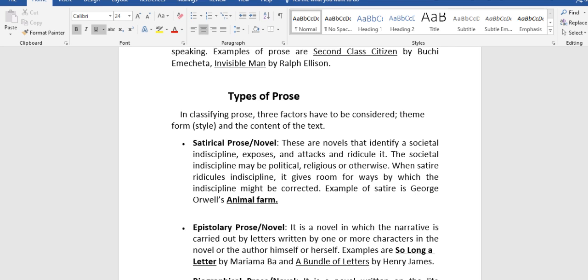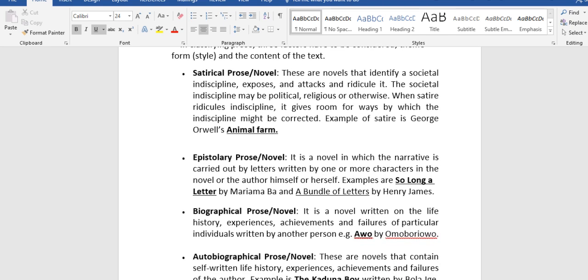The first one is satirical prose or novel. These are novels that identify a societal indiscipline, expose, attack and ridicule it. The societal indiscipline may be political, religious, or otherwise. When satire ridicules indiscipline, it gives room for ways by which the indiscipline might be corrected. An example of satire is George Orwell's Animal Farm.